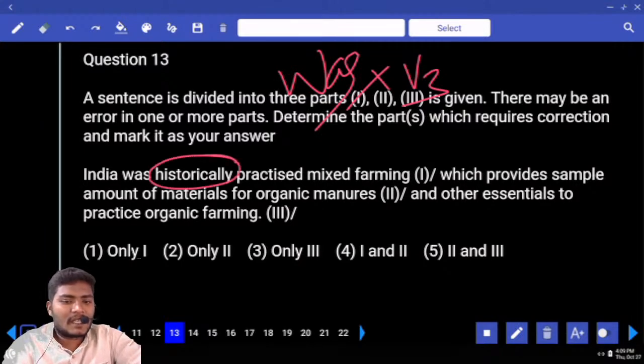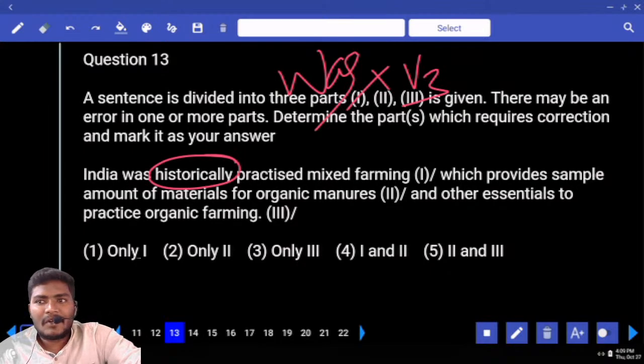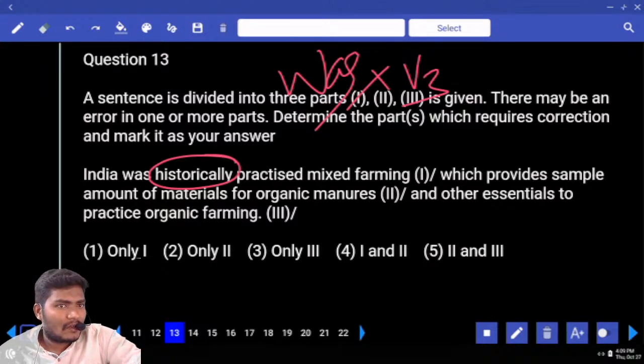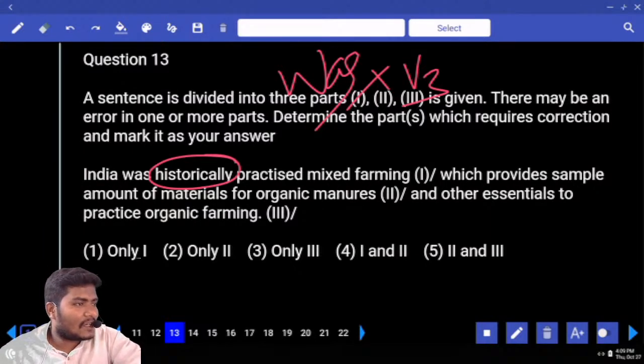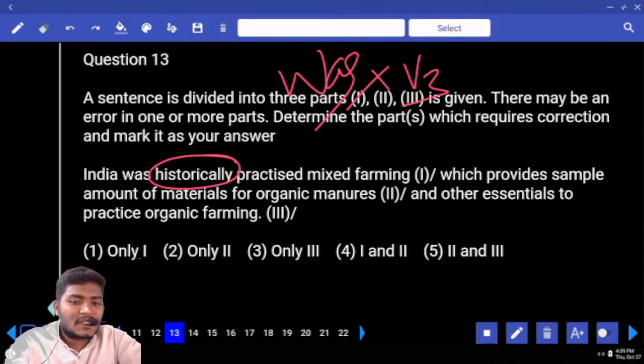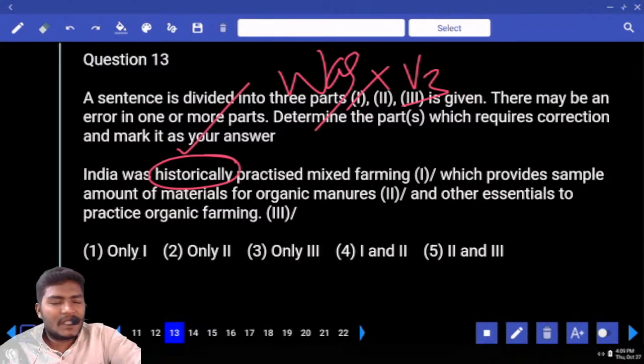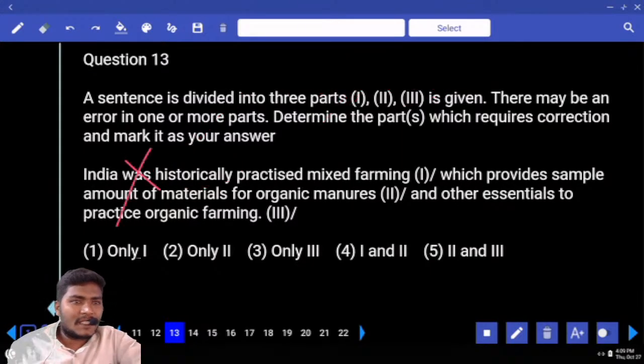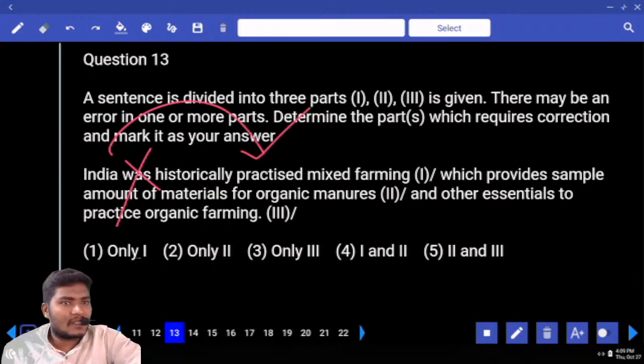Once look at this case. Historically. Now tell me your error. Tell me the tense. Look at the word historically. Present, past or future first of all? Past only. Why? Historical word is there. So past only. Simple past, past continuous, past perfect, past perfect continuous. Historically. What is this keyword now? This is the keyword which we use in the simple past only. So what do you mean by that? Simply eliminate was. India historically practiced directly.